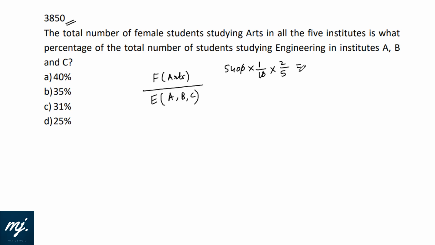So we have 540 into 2 divided by 5 will give 54 into 10 into 2, 54 into 4, let it be 216. Yes, 216. Now we need engineering students from ABC.